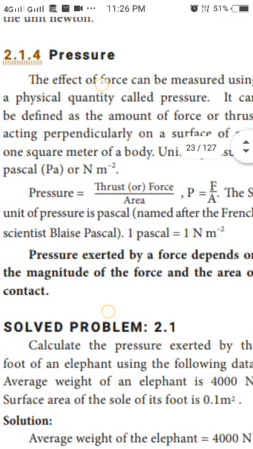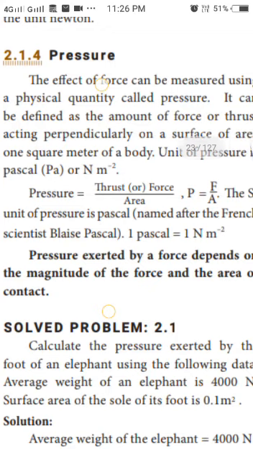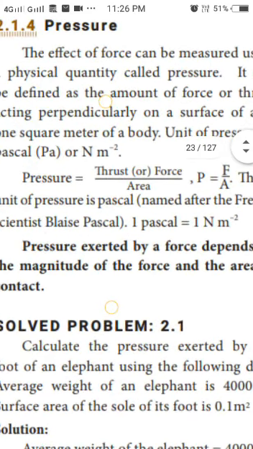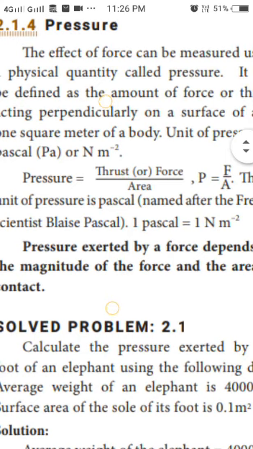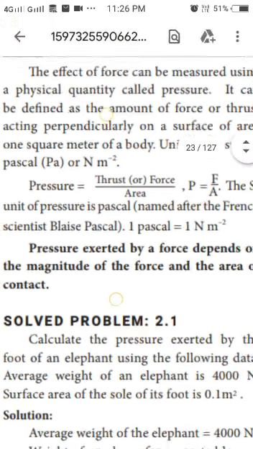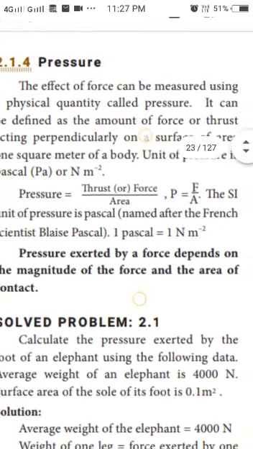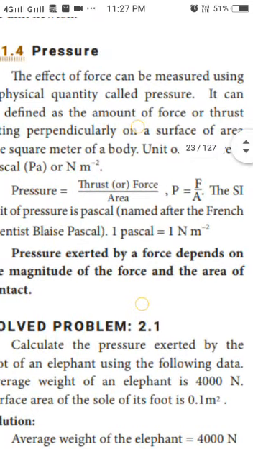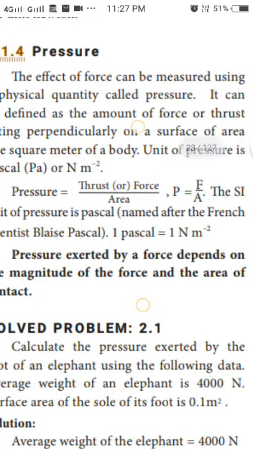Then what is the formula for pressure? Pressure is equal to thrust or force divided by area. In symbols, P is equal to F divided by A. What is P? Pressure. What is F? Force. What is A? Area.